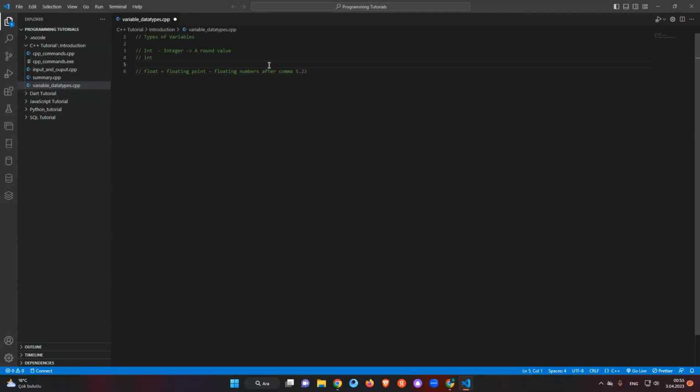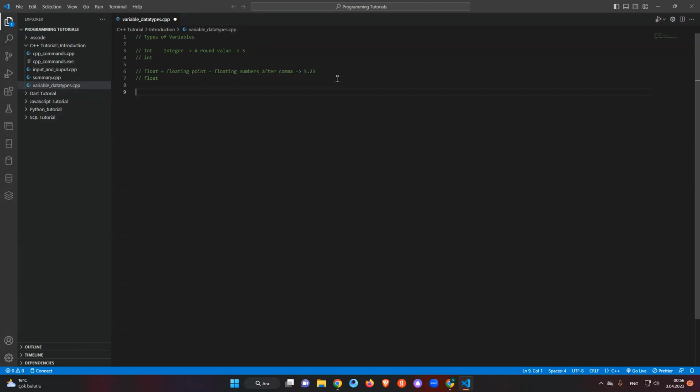Let me give you an example also here. A round value, for example 5. It is just an example, okay? And we write float when we want to use numbers with a fractional part after the comma. We can't write them into an integer.